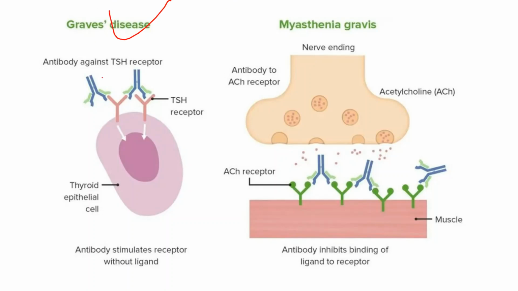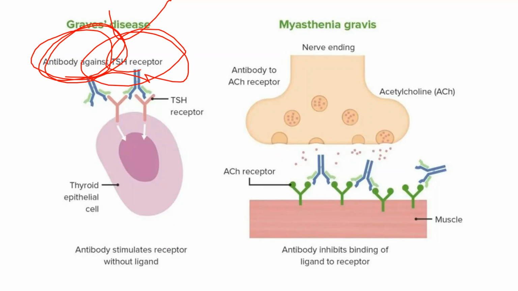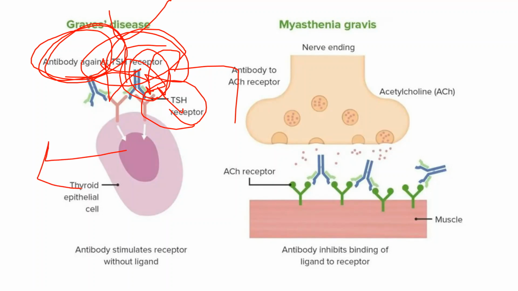The most common example is Graves' disease. Here, our body produces an excess amount of antibody, which goes and targets the TSH receptors. The antibody binds to the TSH receptors, so the thyroid hormone no longer needs to bind. Even in the absence of the ligand, these antibodies bind and stimulate the cells. So these antibodies stimulate the receptor even without the ligand. That's why we call it Graves' disease.